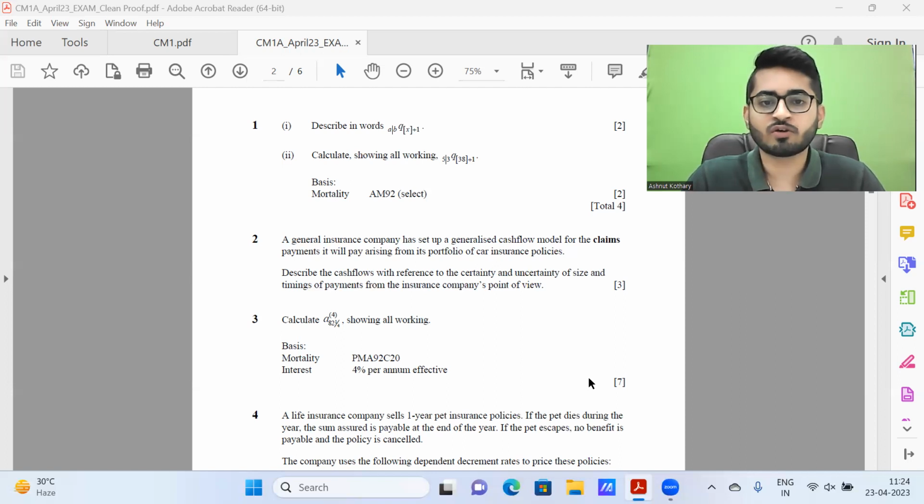CM1 being usually one of those exams where students appear for the first time, many of them tend to sit for this exam with inadequate preparation, and therefore the pass marks or the proportion of students clearing could be lower. We get to know that once the examiner report has been released by IFoA.